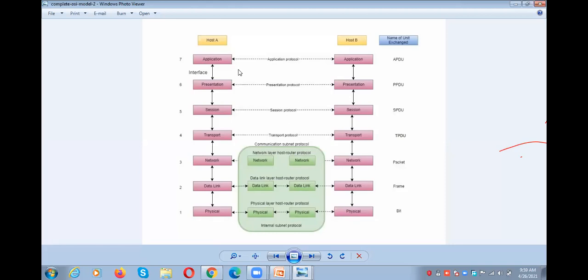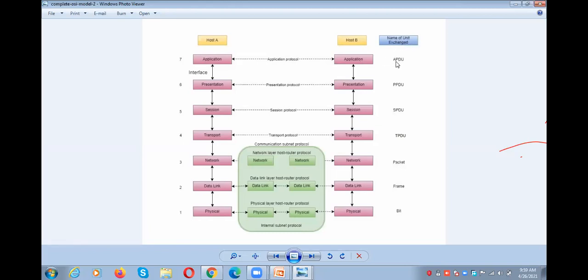I will tell you in 2 minutes how the communication happens clearly. Host A is the sender, and host B is the receiver. On the right side is the name of the unit exchanged.